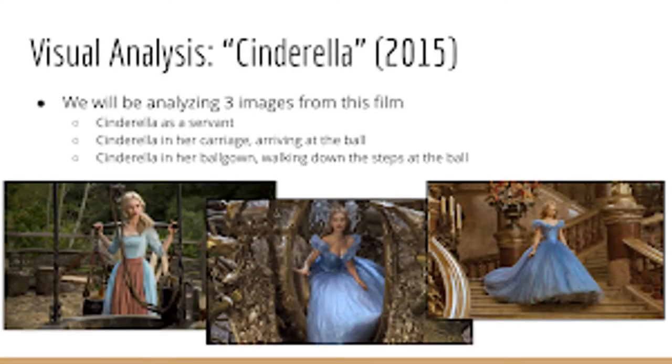Now that we have discussed the history of Cinderella, as well as the socio-historical elements present in the tale, we will visually analyze Cinderella 2015. We will be analyzing 3 images from this film. The first image is Cinderella as a servant. The next is Cinderella in her carriage arriving at the ball. Finally, we will analyze Cinderella in her ball gown walking down the steps at the ball. We will be using the following elements to analyze these frames. First is color, next is line, after is human body, then context, space, and argument.